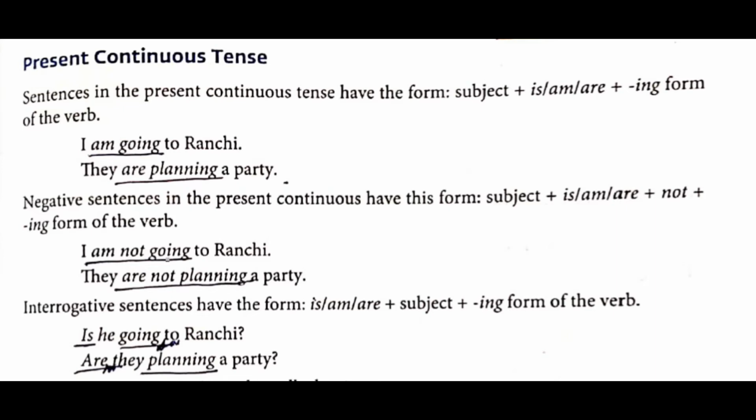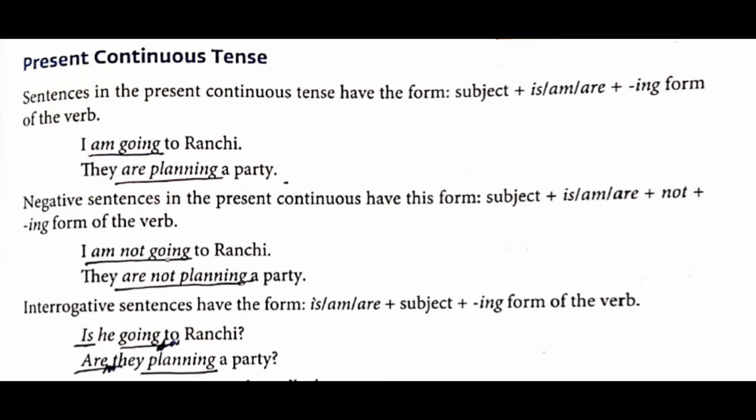Not will come. And between are and planning what will come? Not will come. Negative sentences in the present continuous tense have this form: subject plus is or am or are plus not plus ing form of the verb. Example, I am not going to Ranchi. They are not planning. So please underline am not going, and please underline are not planning.